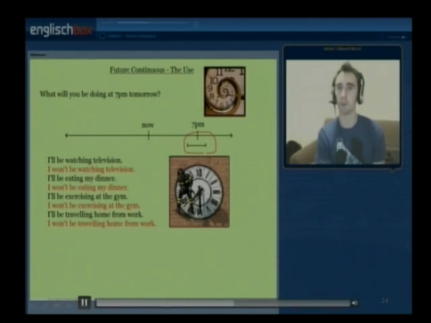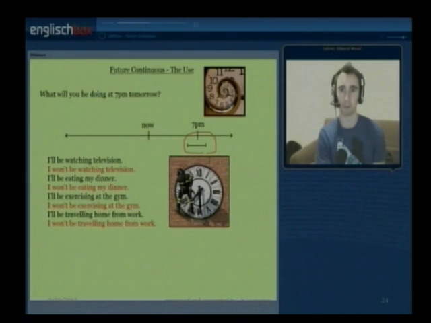If you use the future simple, for example, I'm going to watch television at 7 p.m. or I will watch television at 7 p.m., this means the action starts at 7 p.m. With the future continuous, we want to express the fact that the action started before this time, is happening during this time, and will finish at a later point.